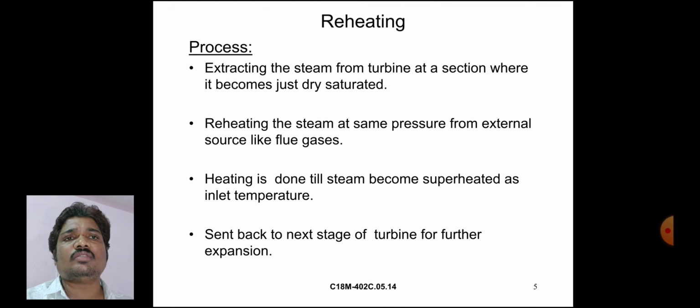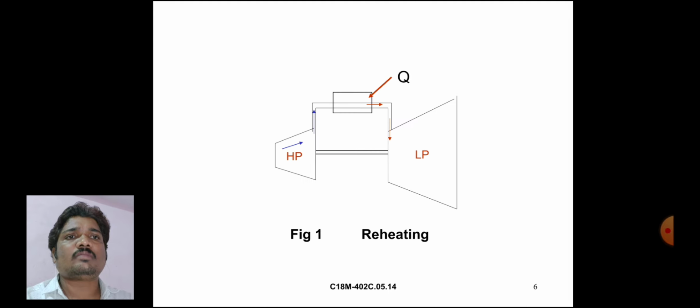Heating is done till the steam becomes superheated, up to the inlet temperature. Then it is sent back to the next stage of the turbine for further expansion. This is the reheating process.